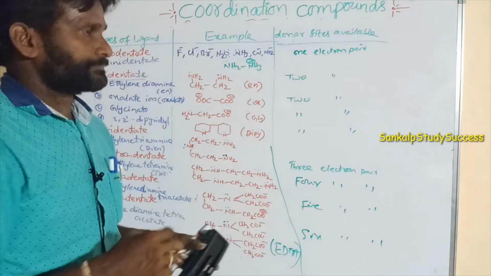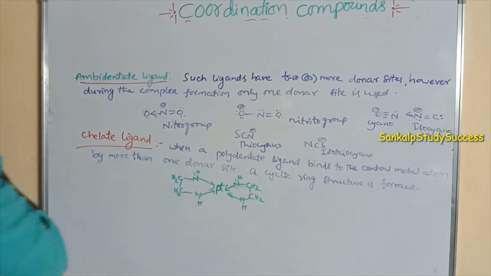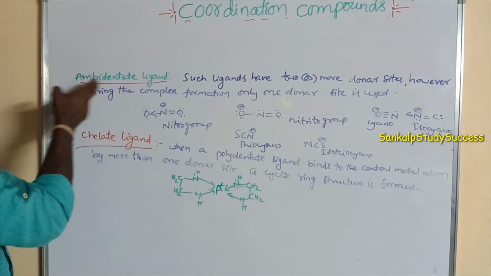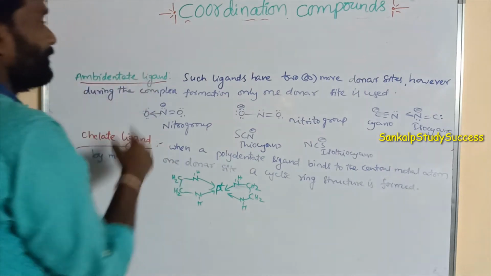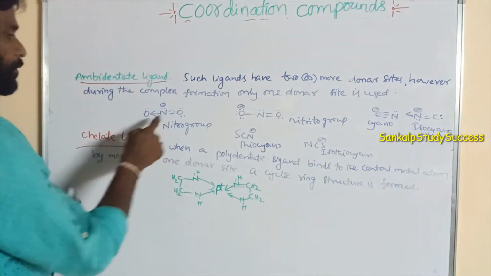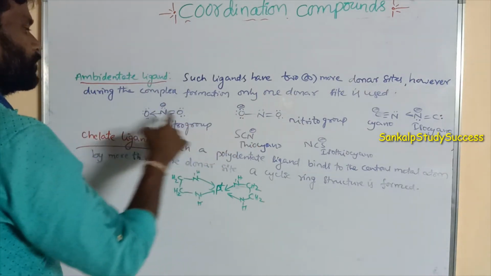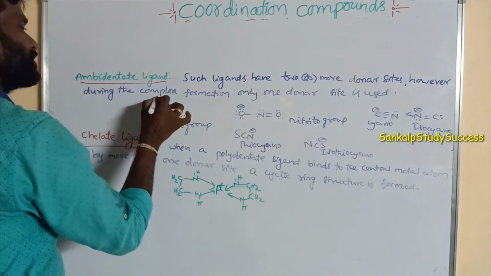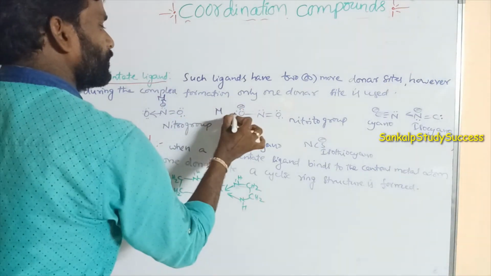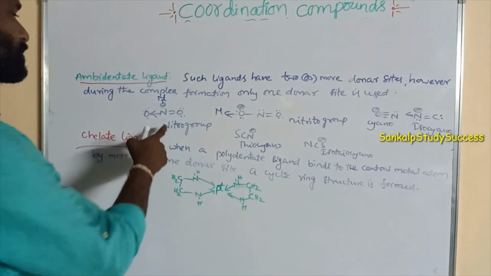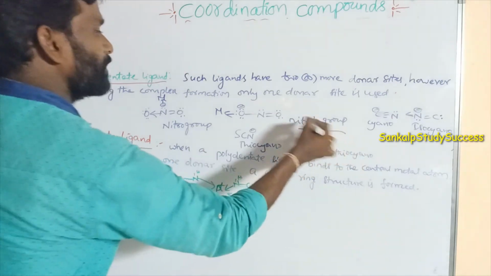Next we move on to types of ligands, like ambidentate ligand or chelate ligand. These two are other types. Here, nitro NO2. Both have the same formula, NO2. Here the metal is bound with N, and here the metal is bound with O. So this is said to be the nitro group, and this is said to be the nitrito group.